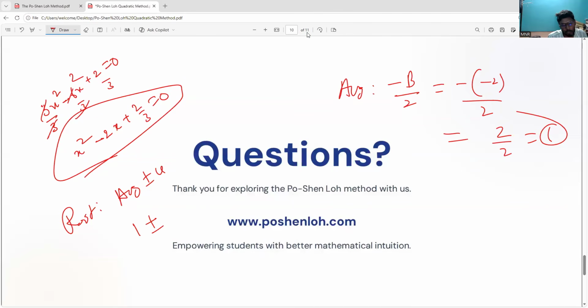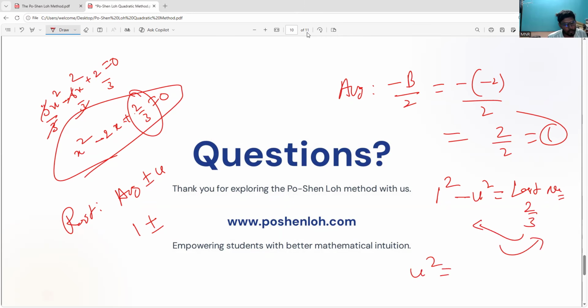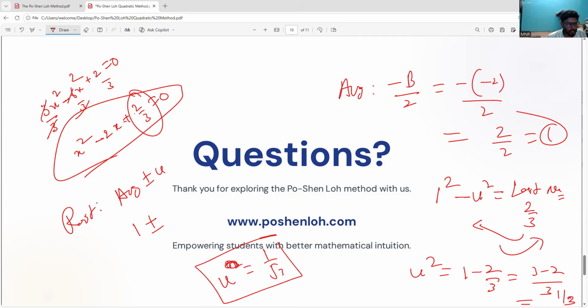Then the u square value I have to check. So 1 square minus u square equals the c value with the sign. The last number with the sign, that is 2 by 3. 2 by 3 will come to this side, and u square will go. So u square equals 1 minus 2 by 3, which is 3 minus 2 by 3, which equals 1 by 3. So u square is 1 by 3, and the u value equals 1 by root 3. The square will go with the root. 1 by root 3 I can write as root 3 by 3.